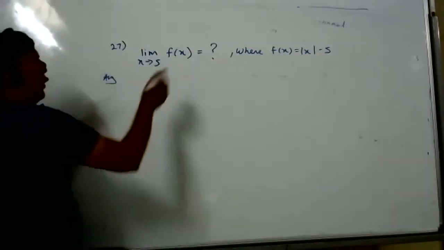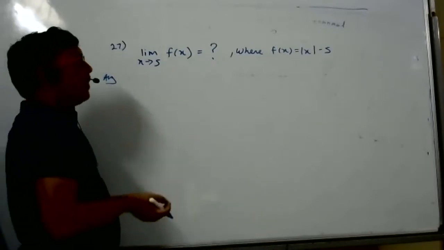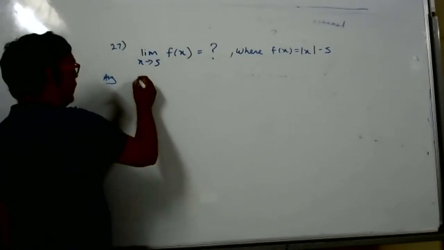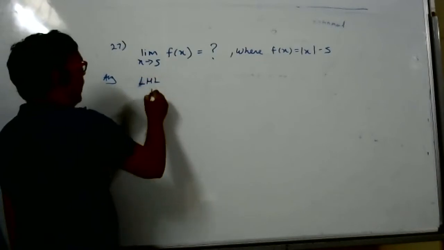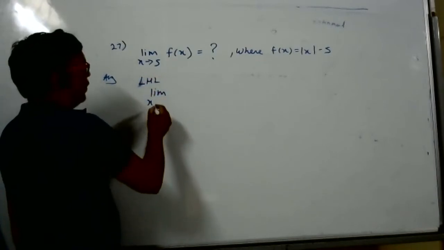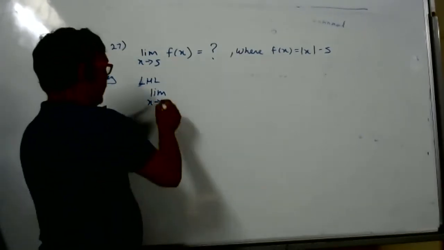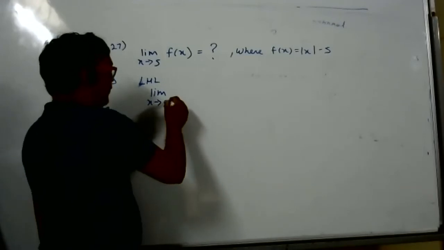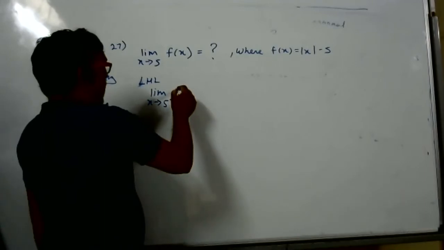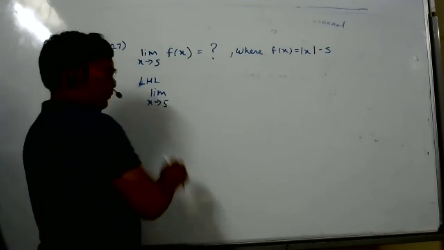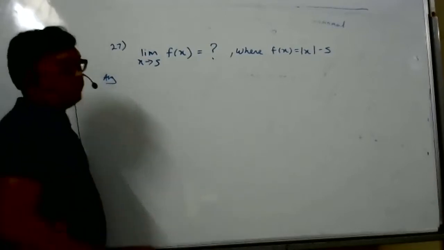As I told you, for limit sums, if mod comes in the question, you find the left hand limit as well as the right hand limit. Or we can do it directly also in this case. Sir, but they are telling us to find the limit, not prove its existence, right? But when the left hand limit is equal to the right hand limit, that is the value. Yes, so you can directly substitute mod x minus 5.